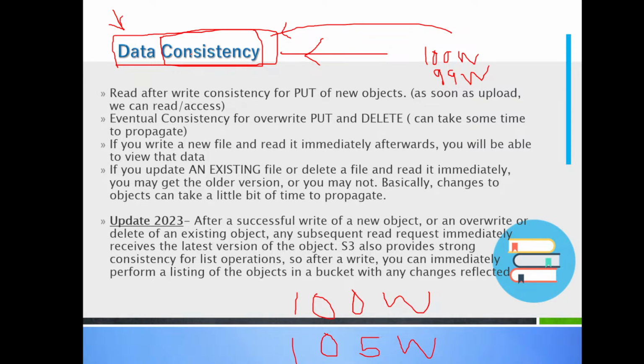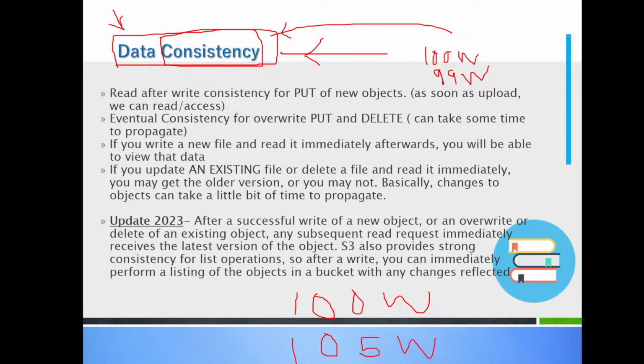If you are uploading data and doing any modification, even if you are uploading a new file or an existing file, you should get the latest information. That is called data consistency. And if you are not getting the latest information, if you're getting some old information or corrupted information, it is called data inconsistency. Clear with the words?